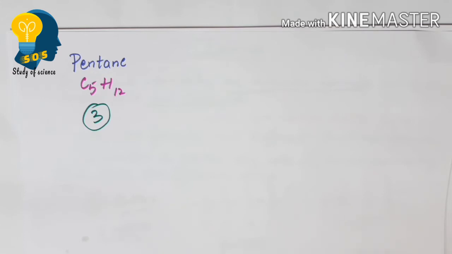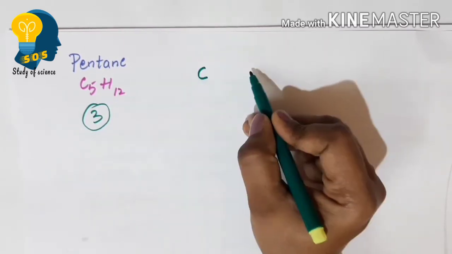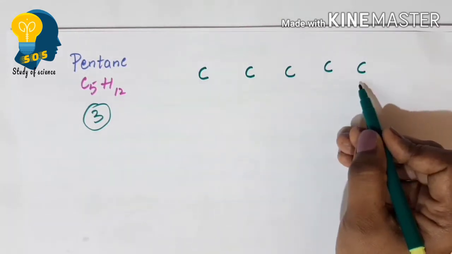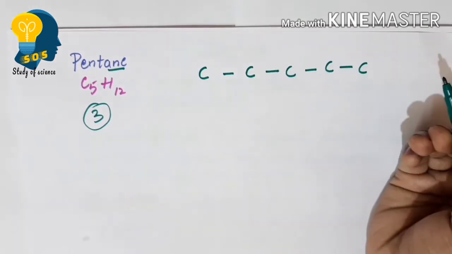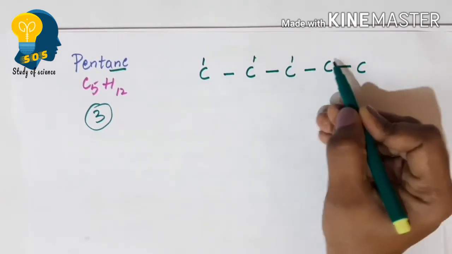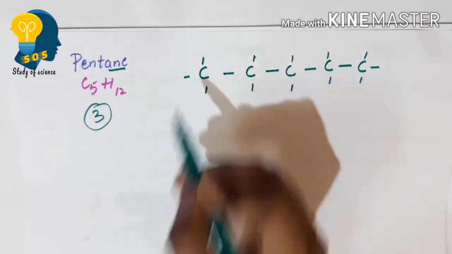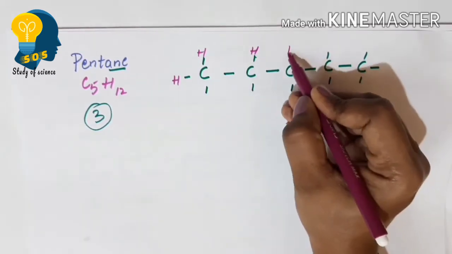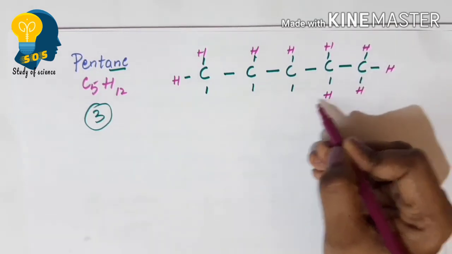The first one, as we all know, is the straight chain. As we have 5 carbon atoms, let me write 5 carbon atoms: 1, 2, 3, 4, 5. This is the longest chain of carbon, and as we are writing for alkane, there will be a single bond between the carbon atoms. Now let us write the number of hydrogens: 1, 2, 3, 4, 5, 6, 7, 8, 9, 10, 11 and 12. So we write 12 hydrogens surrounded by 5 carbon atoms. This is the first possible structure for pentane.